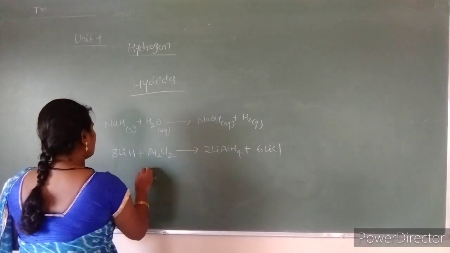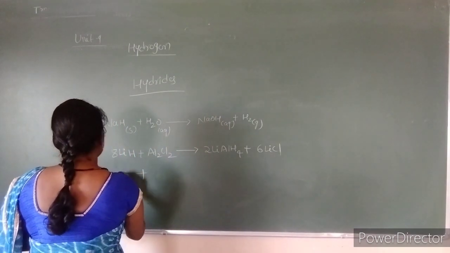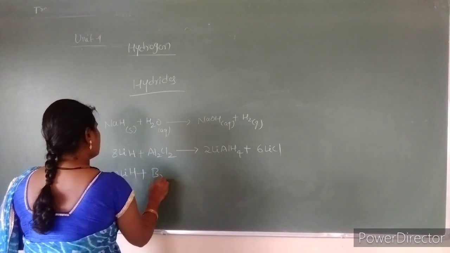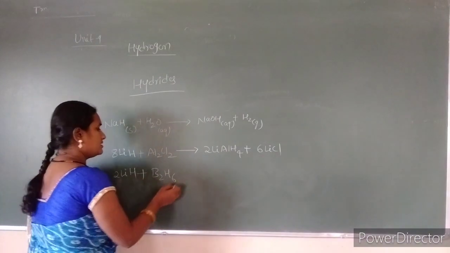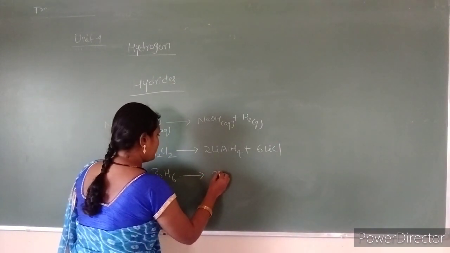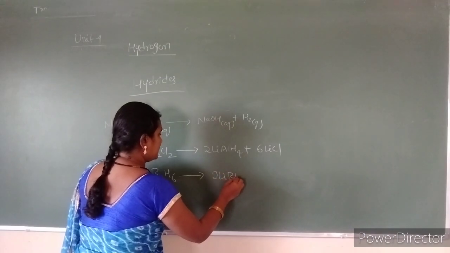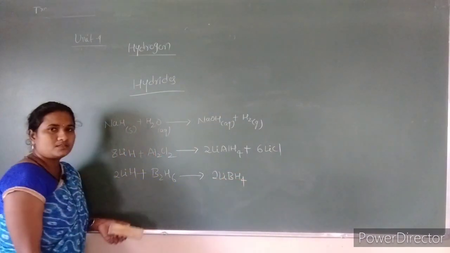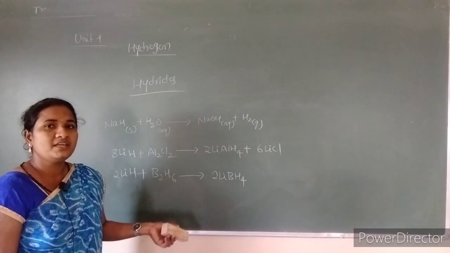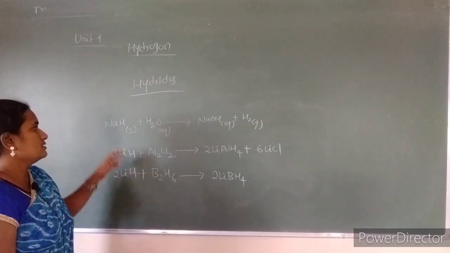And whenever it reacts with the boranes, we are going to get the formation of lithium borohydride. So these are the two reducing agents which can be prepared from the ionic hydrides.